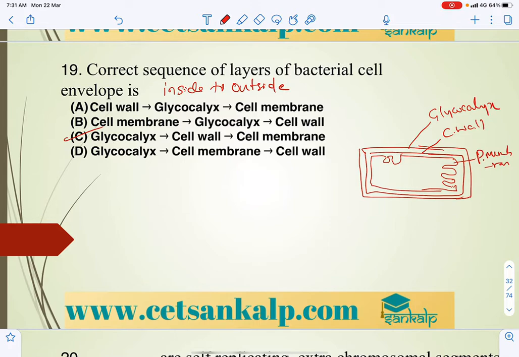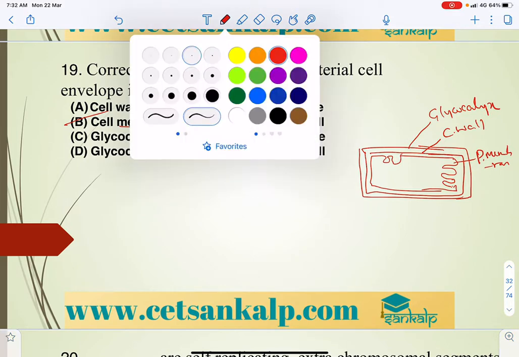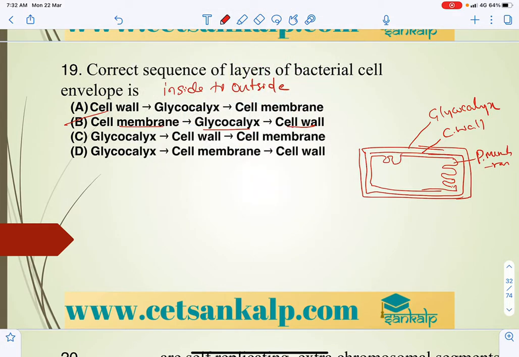Then we can say cell membrane, cell wall, glycocalyx. Both answers we can select, but here we take inside to outside. If they specifically ask outside to inside, then we can select answer C. But here they ask the sequence of layers of the bacterial cell envelope, so you can select this.